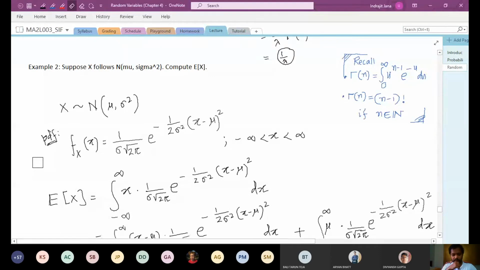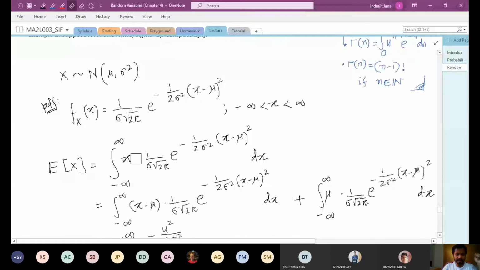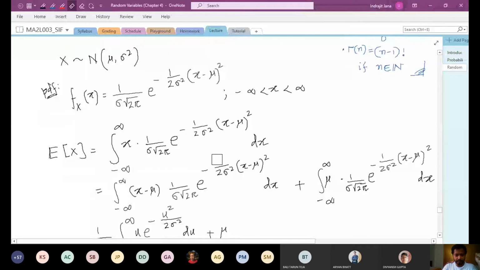In this whole course, the most important distribution that you need to memorize is this density function. Of course, you need to memorize all the density functions, which are the uniform, exponential, normal, and chi-square. But this is the most important one that you should definitely memorize. Okay, so we have this PDF, and we want to integrate to find the expectation. We need to integrate x against the PDF. So x times the PDF.